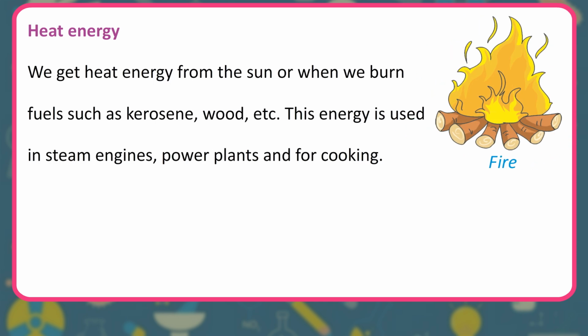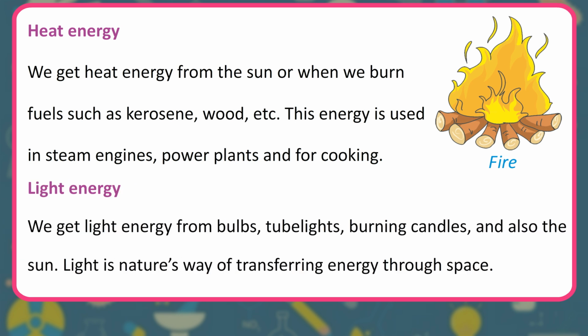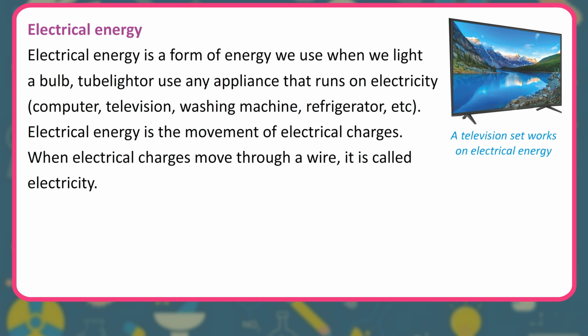Heat energy. We get heat energy from the sun or when we burn fuels such as kerosene, wood, etc. This energy is used in steam engines, power plants and for cooking. Light energy. We get light energy from bulbs, tube lights, burning candles, and also the sun. Light is nature's way of transferring energy through space.